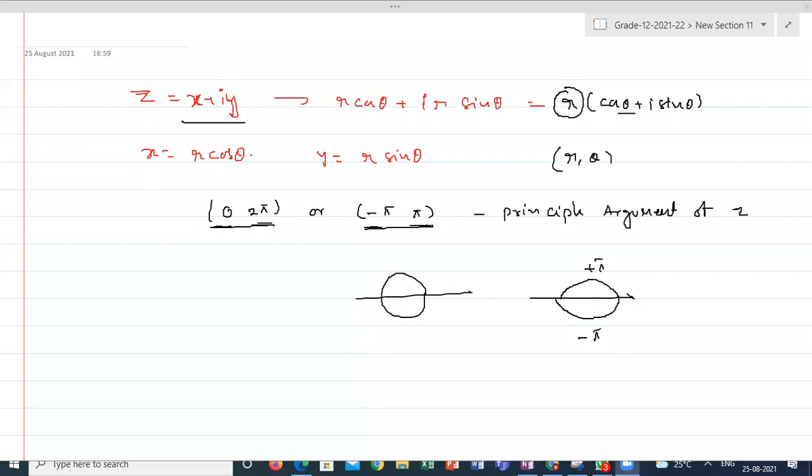Suppose I'm representing a complex number in polar coordinates, you are getting an angle with respect to the x-axis. So this angle, sorry, yes, this is called the argument or amplitude of the complex number.